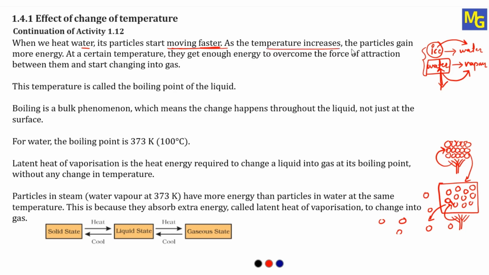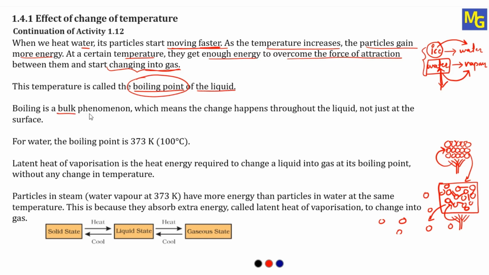As the temperature increases, the particles gain more energy. At a certain temperature, they get enough energy to overcome the force of attraction. So water starts boiling, and at a certain temperature, they gain more energy, and all the forces present between the particles will be overcome, and they start changing into gaseous state. This temperature is called the boiling point of a liquid. So the temperature at which all the particles present in the liquid overcome the force of attraction and start converting into gaseous state is called the boiling point.